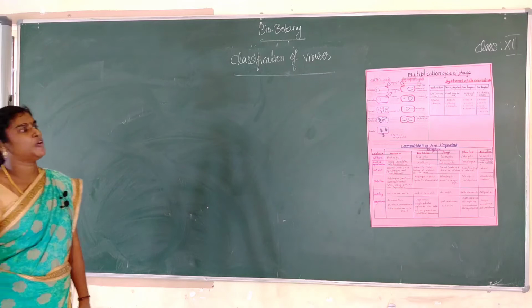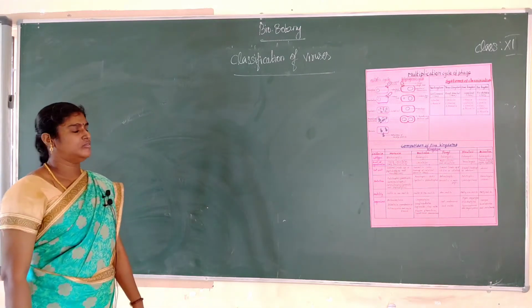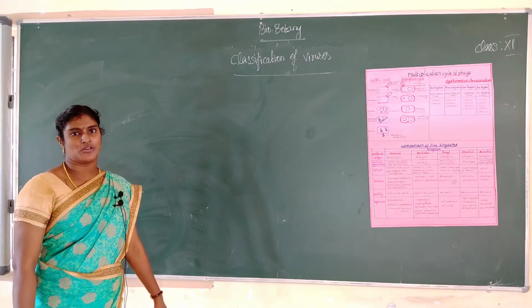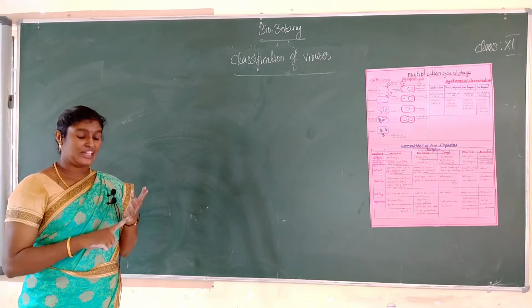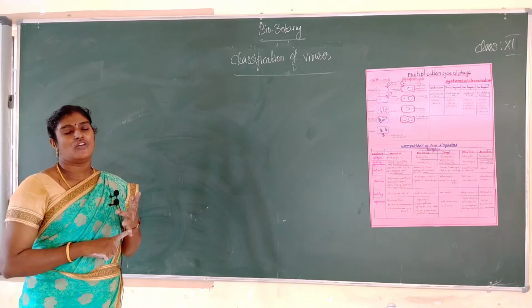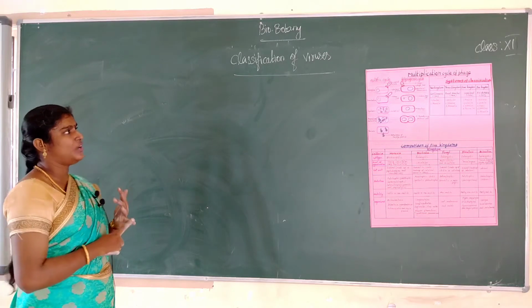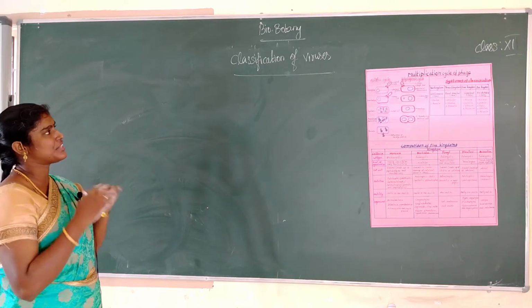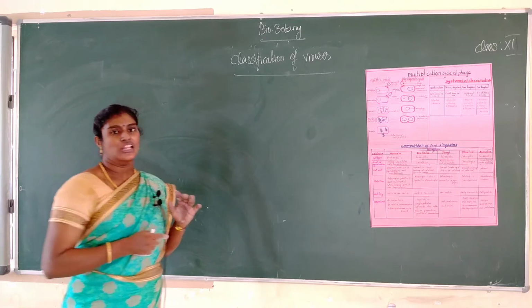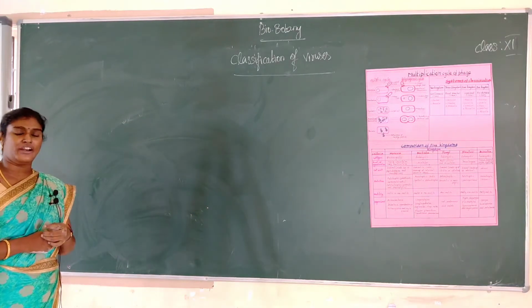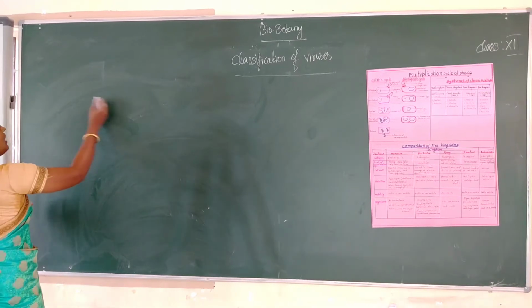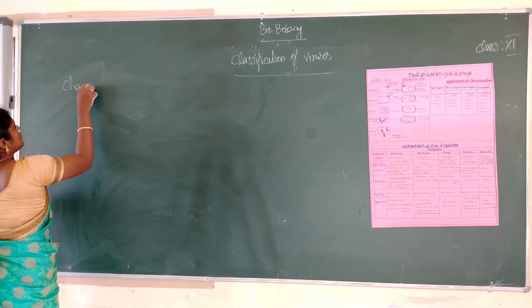Last class we saw the topic of diversity of living organisms: the level of organization and basic structure of virus, and the types of virus. Today we are going to discuss the remaining part of the lesson. The first one is the characteristic features of virus, and another one is the classification of virus. First we see the characteristic features of virus.